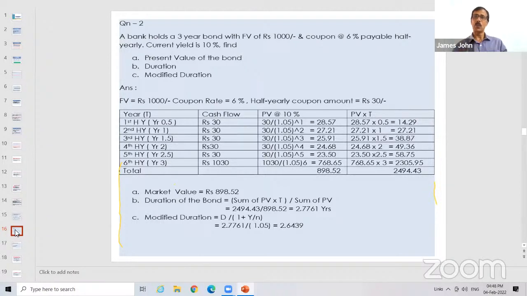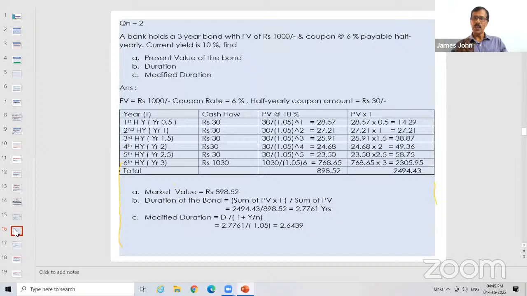Semi-annually means the coupon also comes down, isn't it? 6%, 1,000 rupees per year, it is 60. So per half year, it is 30. So here the value of T will be 0.5, 1, 1.5, 2, 2.5, and 3. Appropriately, you calculate. So here again, remember, at 10% discount, you have to take the denominator as half, not 10, 10 by 2. Got it?